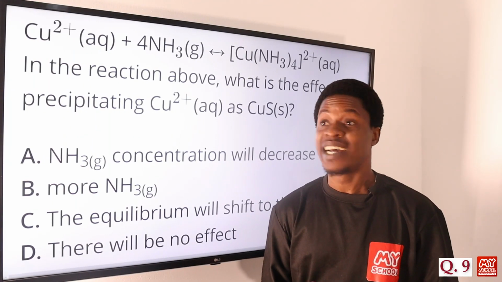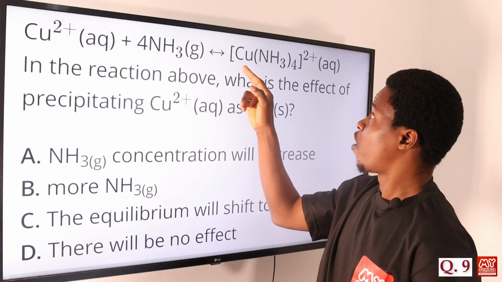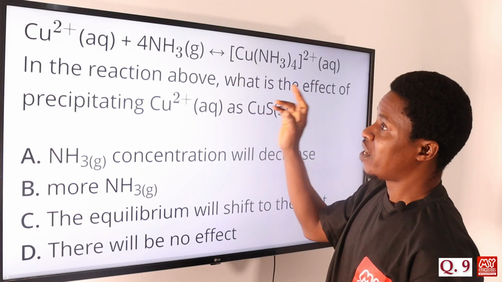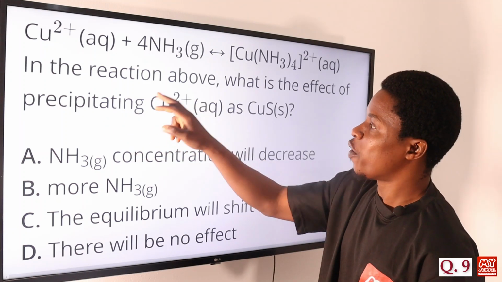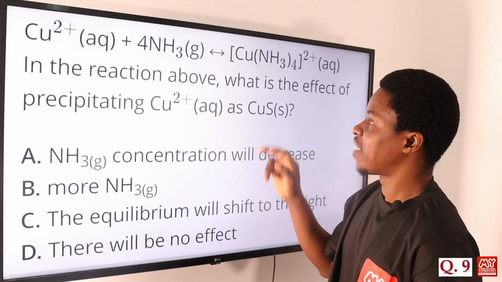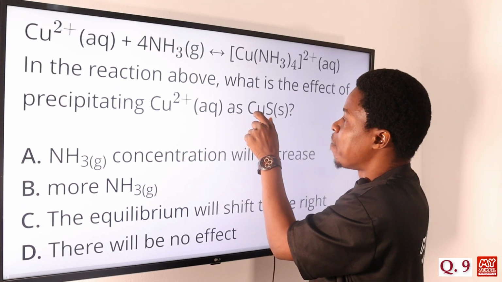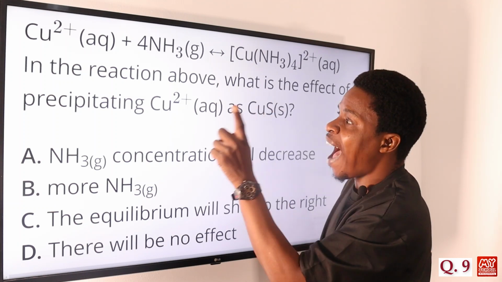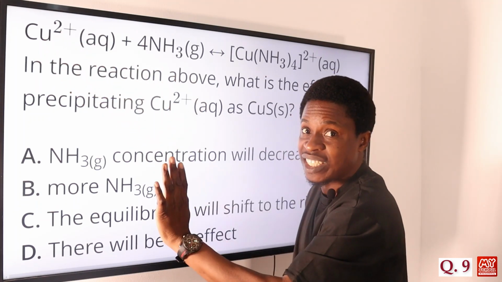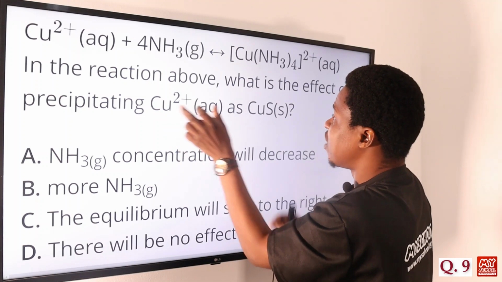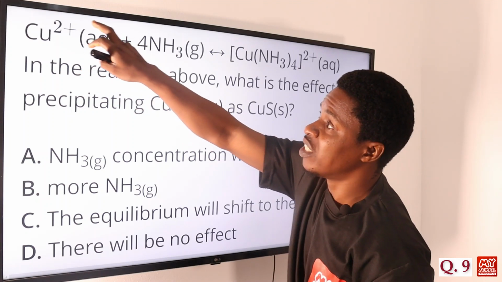Let's move on to question number 9. We have copper ion, Cu2+, reacting with ammonia to form this complex ion. And then the question says, in the reaction above, what is the effect of precipitating copper ion as copper sulfide? If you precipitate copper ion as copper sulfide, it simply means the concentration of copper ion in this solution will begin to decrease.